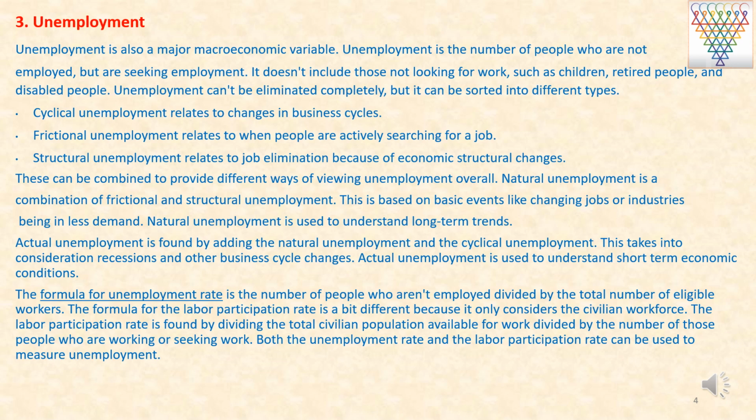The formula for unemployment rate is the number of people who are not employed divided by the total number of eligible workers. The formula for the labor participation rate is a bit different because it only considers the civilian workforce. The labor participation rate is found by dividing the number of those people who are working or seeking work by the total civilian population available for work. Both the unemployment rate and the labor participation rate can be used to measure unemployment.